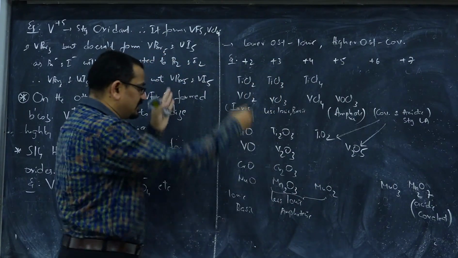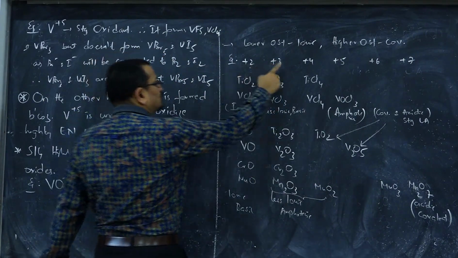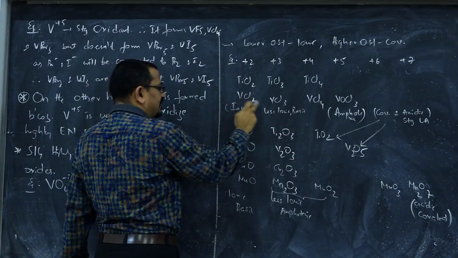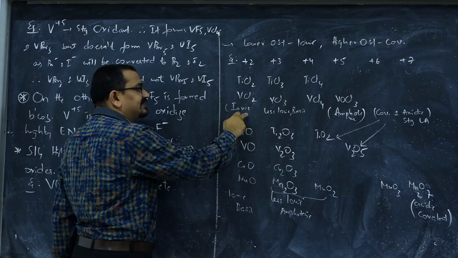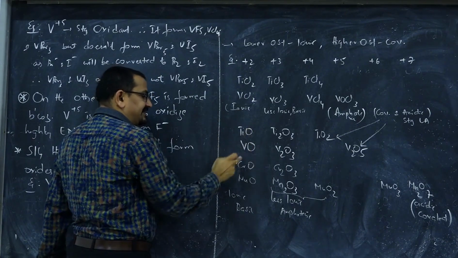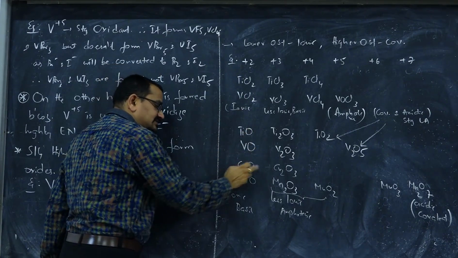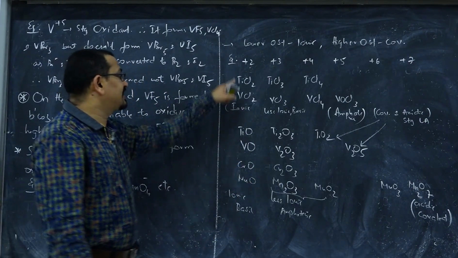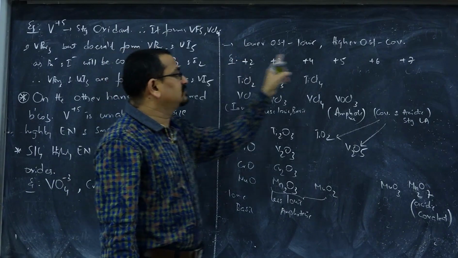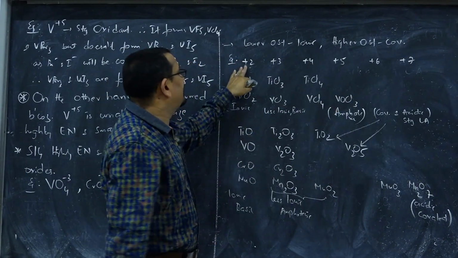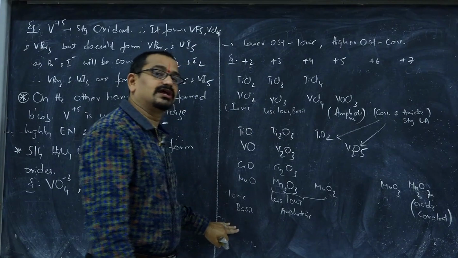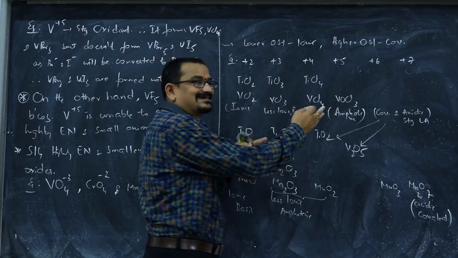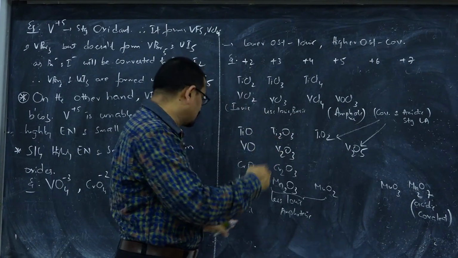Now let us see a small list of compounds, in +2 to +7, that we had taken. In +2 state, see titanium dichloride, vanadium dichloride, these are ionic in character. Even titanium monoxide, vanadium monoxide, chromium monoxide, MnO, these are all ionic and basic, because they are in +2 oxidation state. So among the oxidation states possible, if they are in lower oxidation states, they are more ionic and more basic. And with increase in oxidation state, ionic character decreases, basic character also decreases.